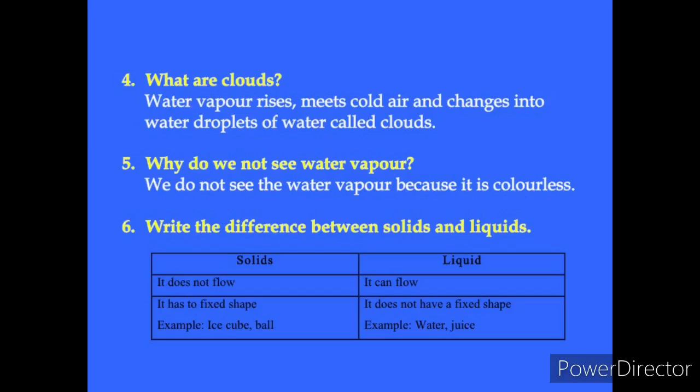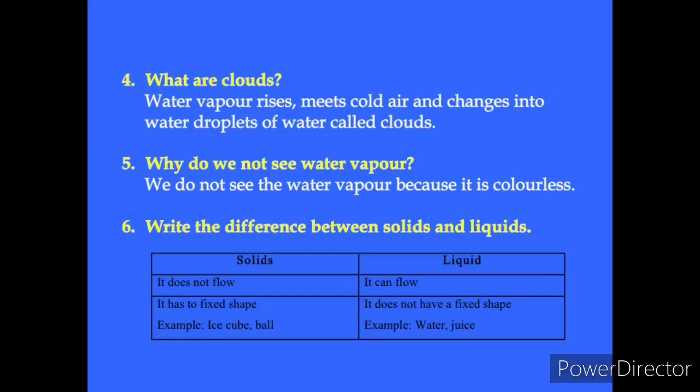Water vapor rises, meets cold air and changes into droplets of water called clouds. Fifth question, why do we not see water vapor? We do not see water vapor because it is colorless.